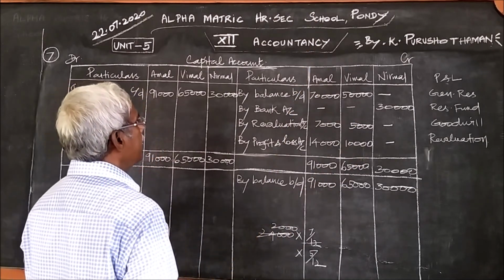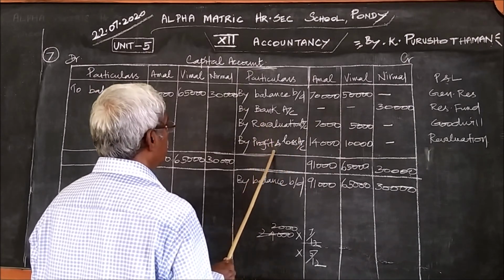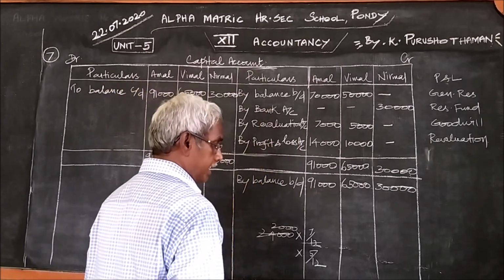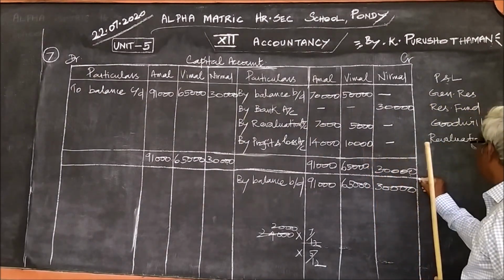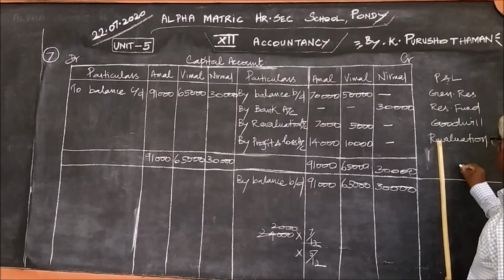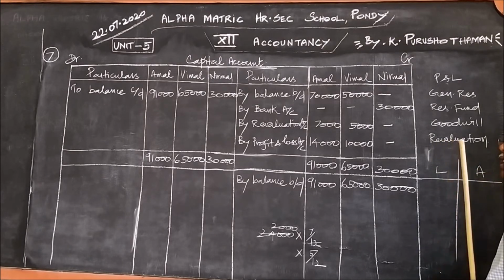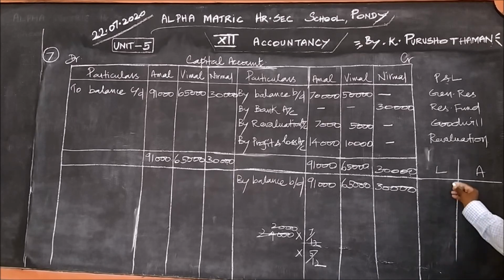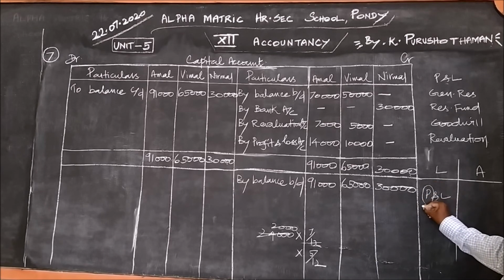And there will naturally be a doubt. This profit and loss account is given. In the last class also I said, profit and loss account may be given either on the liability side or on the asset side of the balance sheet. If it is given on the liability side, it is a profit.